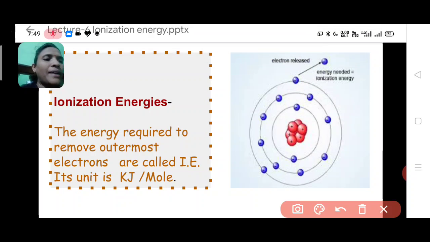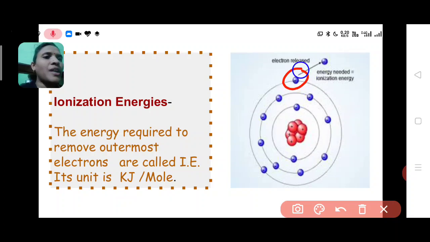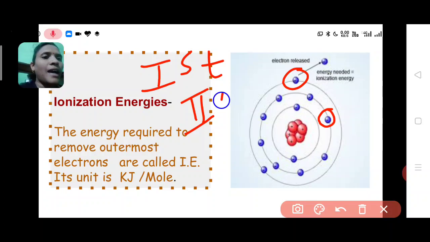When we remove the first outermost electron, it is called the first ionization energy. Now consider this is the second electron. When we remove the second electron, it is called the second ionization energy.